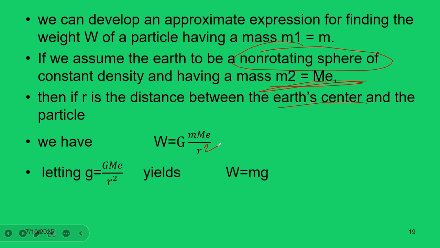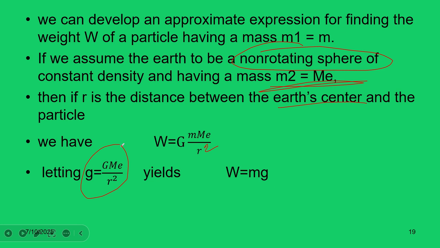Now let's say g is equal to the gravitational constant times the mass of the Earth divided by r square, the distance between the particle and the Earth's center.